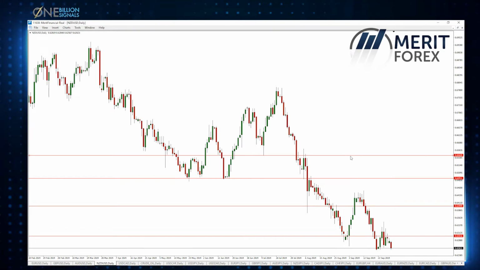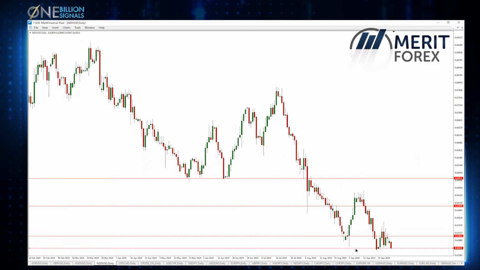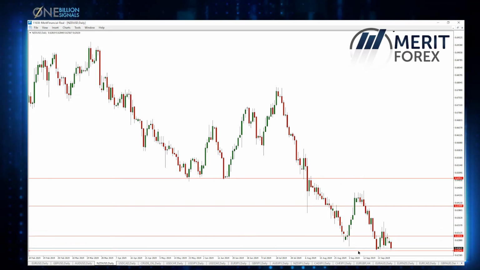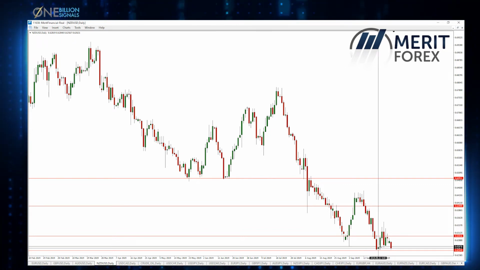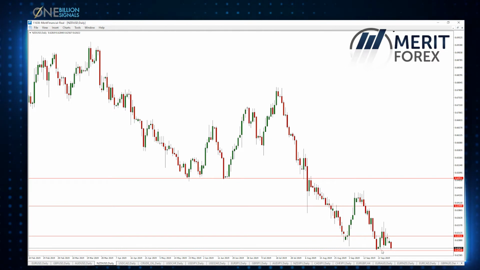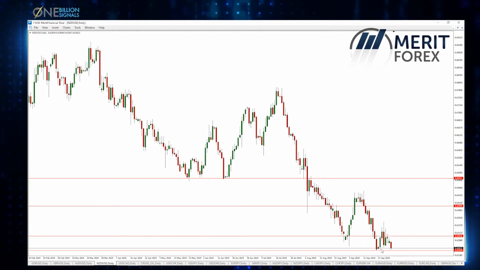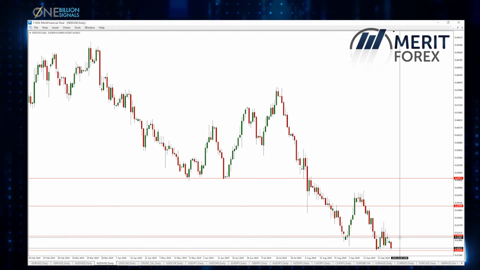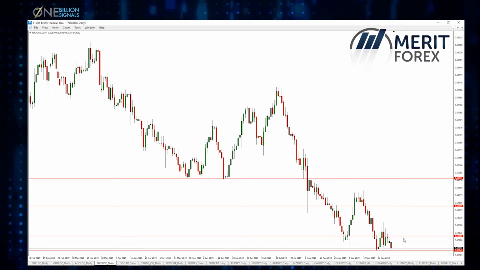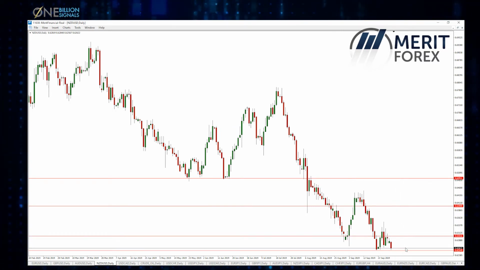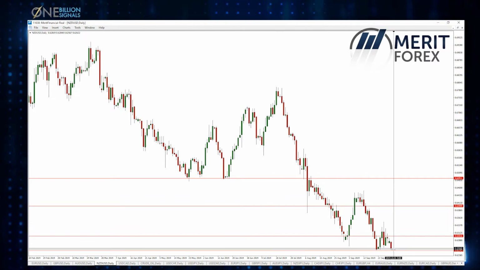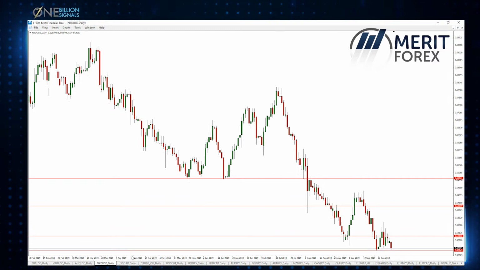I'm going to move this resistance because it's not relevant. It was relevant, but it's far away from the current price. I'm gonna move it to 0.65, 6254 as our new support level, major support level here. So these are our boundaries: 0.630 round number and 0.6254 as our major support.